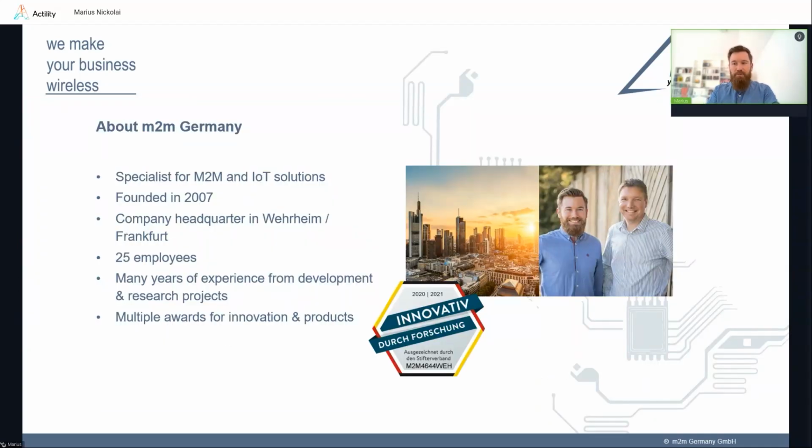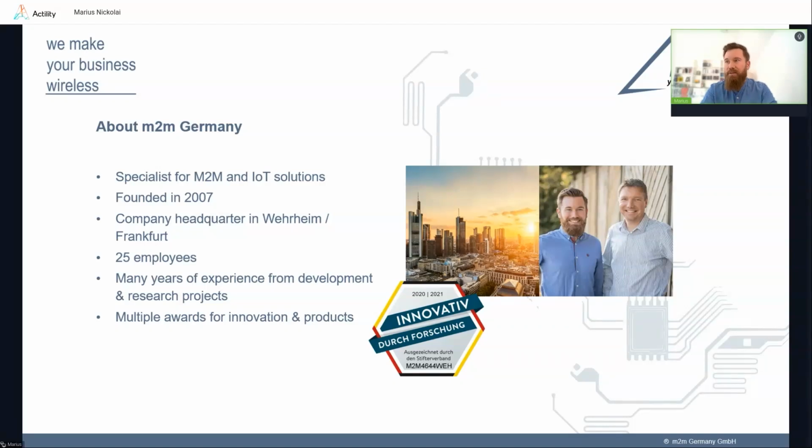We are a value-added distributor and system integrator specialized in M2M IoT solutions, especially LoRaWAN technology, obviously, but also others. Our mission is to help our customers out of various industries and market segments to use wireless technology in their applications. That is what we do. We deliver the hardware, but also the knowledge to our customers.